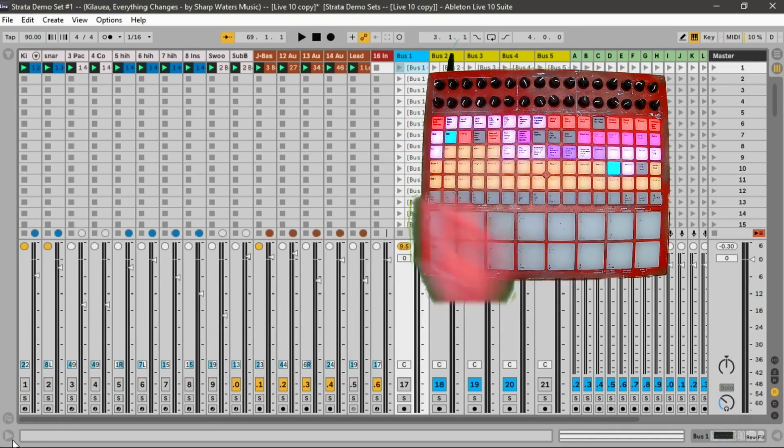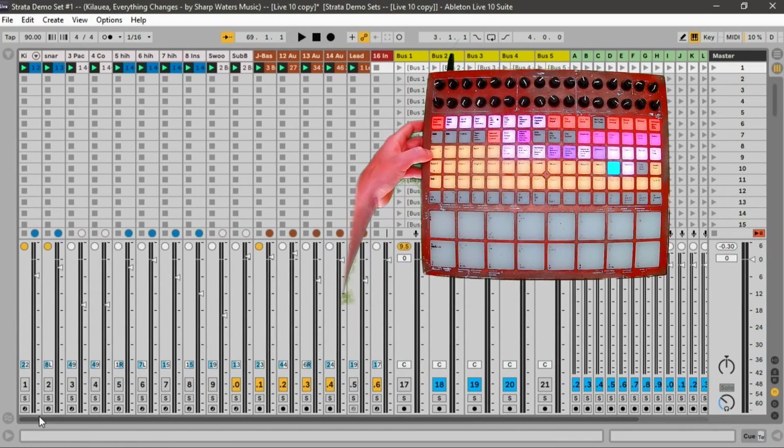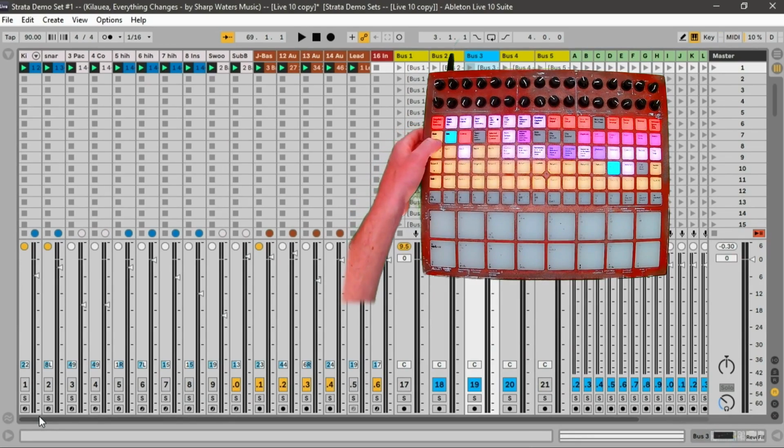Now when the bus is muted, all the tracks routed to it mute and unmute along with their bus. Muting tracks using bus mute follow determines whether or not the tracks routed to them are still heard through the return track bus.